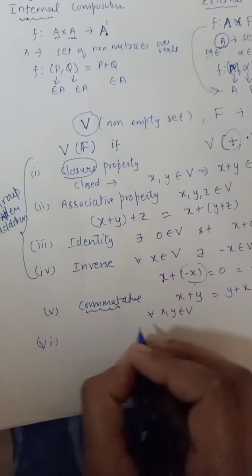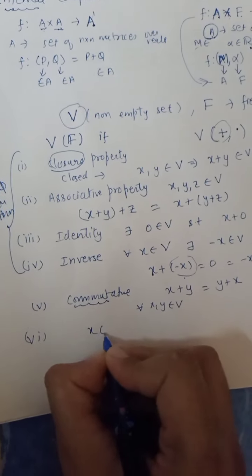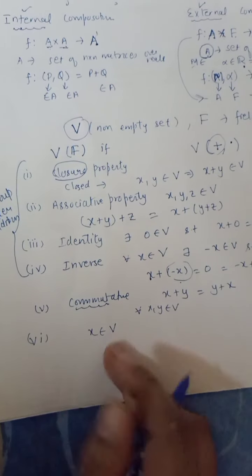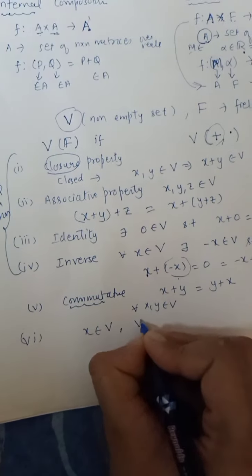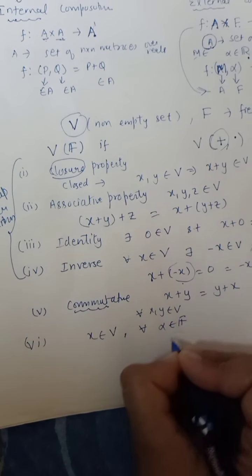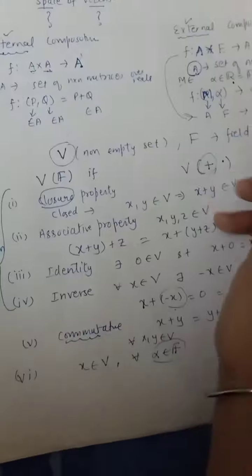So the next property is, let me take an element from this set V, and for all alpha belonging to F, now observe this alpha, where is it coming from? It is coming from this field.